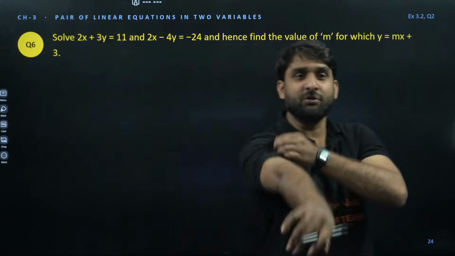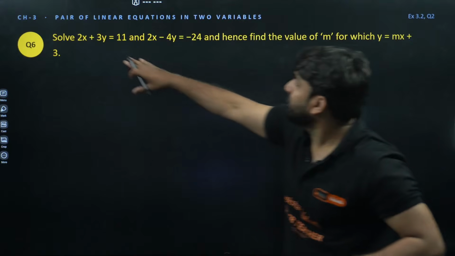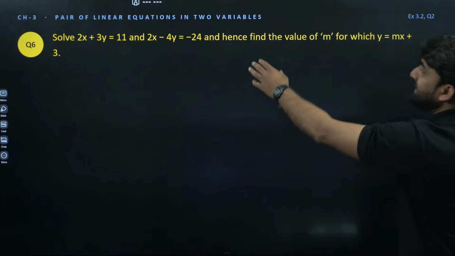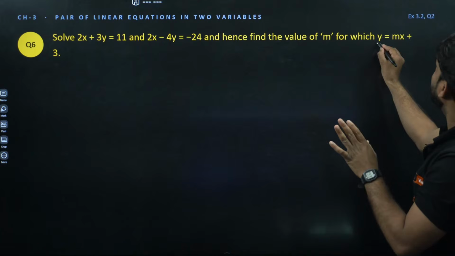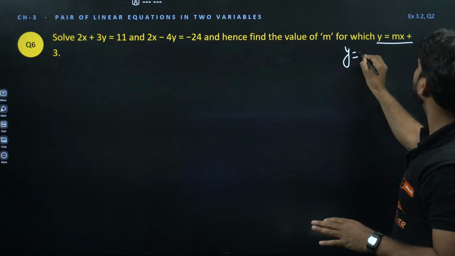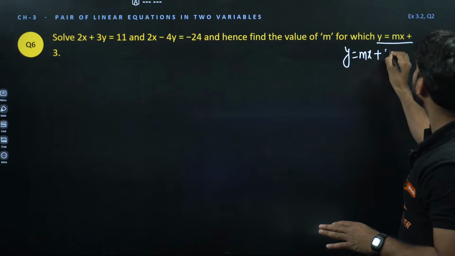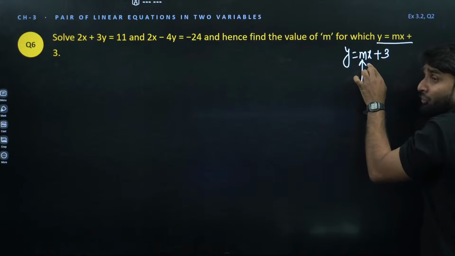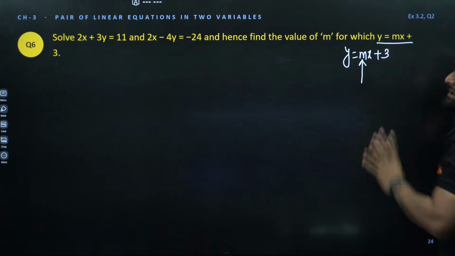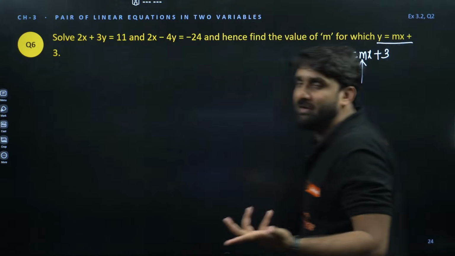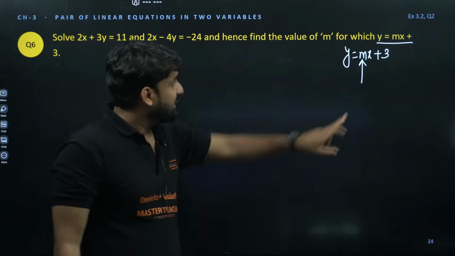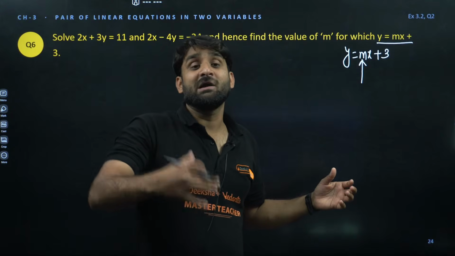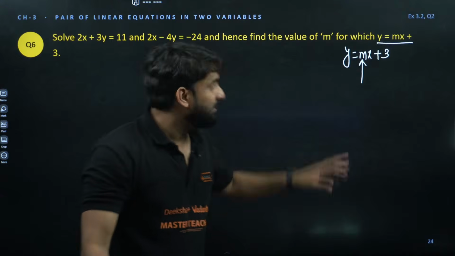Okay. Now second question. Again, if 2x plus 3y is equal to 11, 2x minus 4y is equal to minus 24, hence find the value of m. And we have this equation given, y is equal to mx plus 3. We have to find out the value of m. My dear champion, to find the value of m, we require y and we require x. Without x and y, we cannot find m. So first, we have to find out the value of x and y. Then we'll be able to find out m.